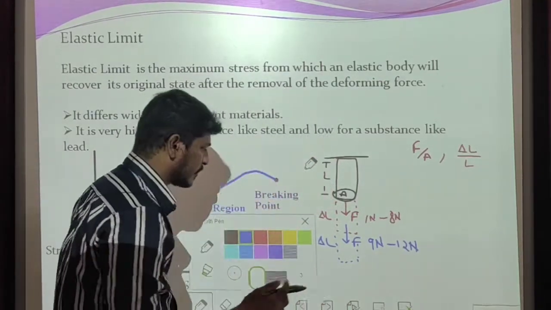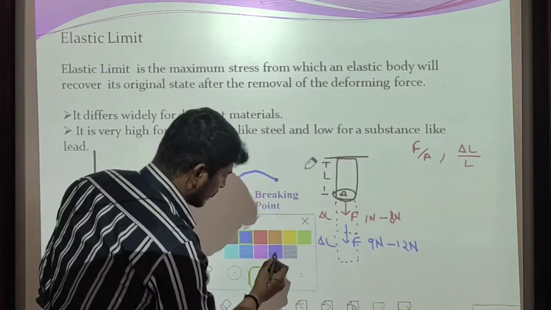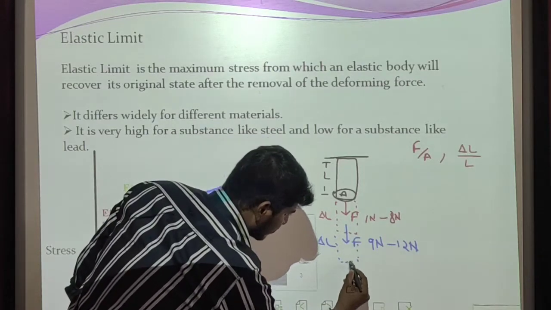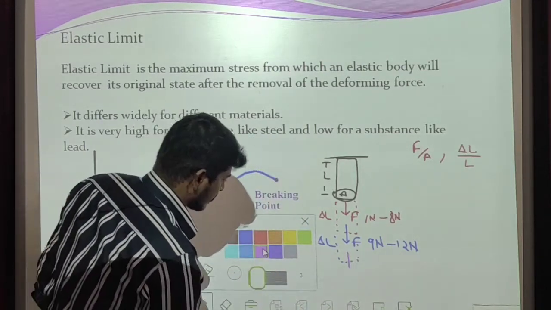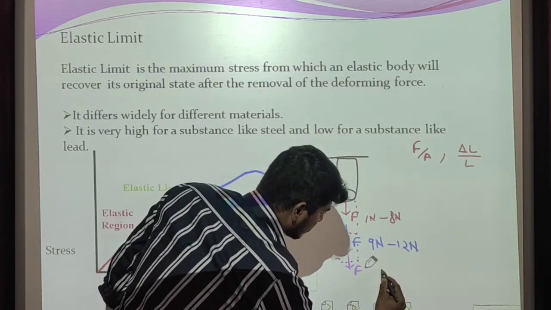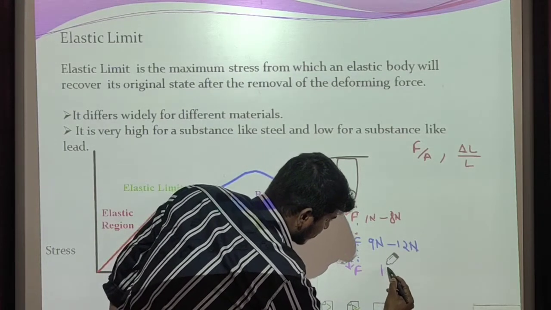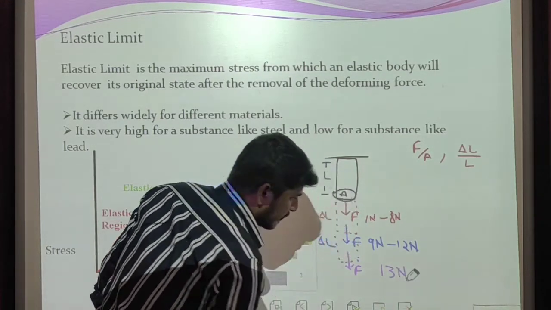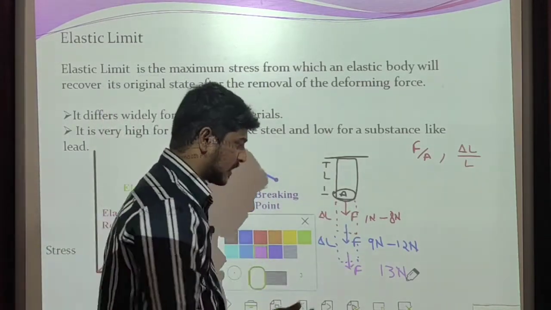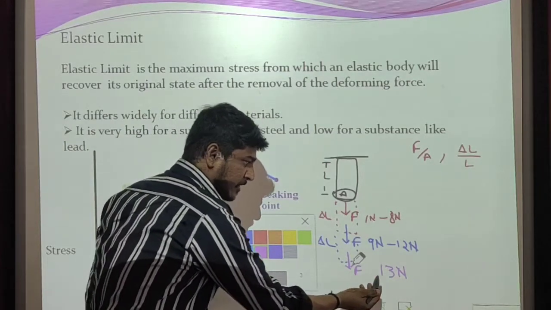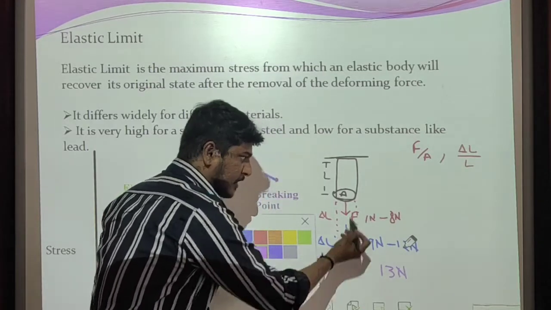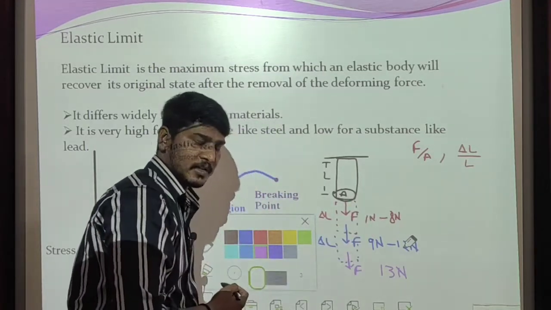Now I increase this force further again, applying a greater deforming force. Let us suppose this force is about 13 Newton. Then this object will break into two parts. There is a breakdown point: when we apply a force greater than 12 Newton, this body will break into two parts.